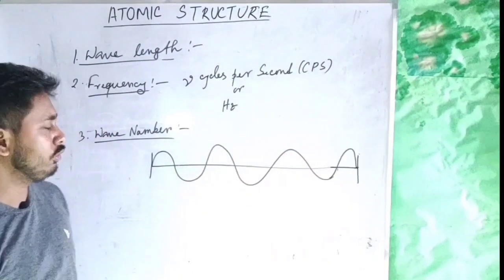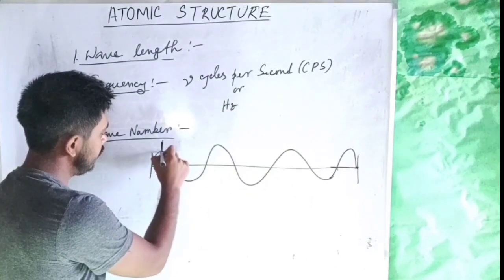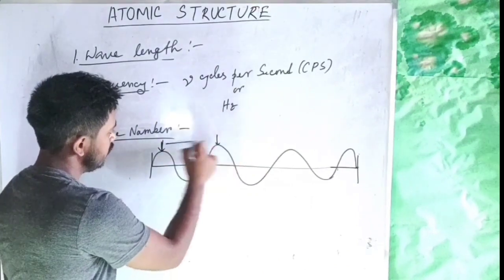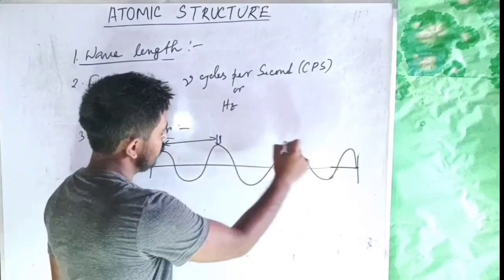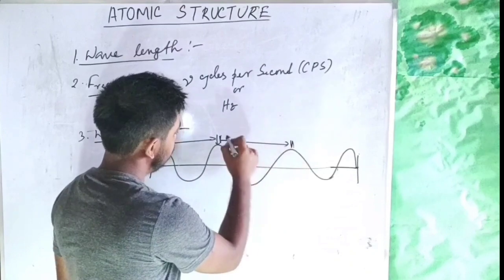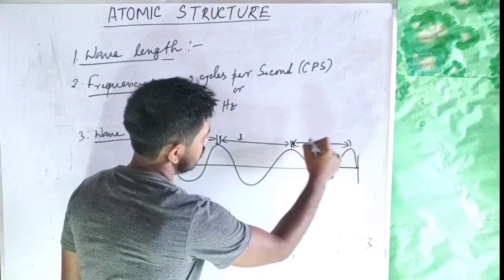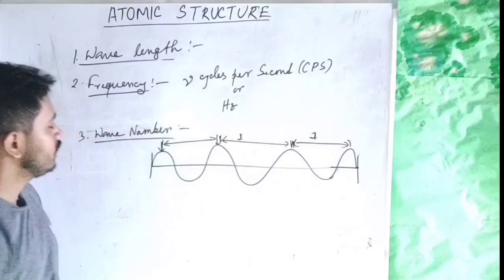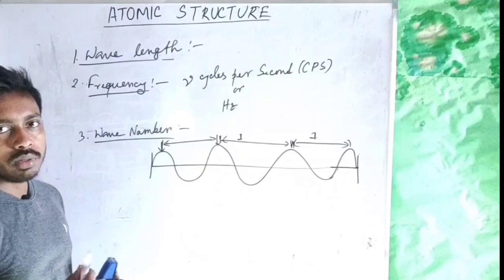This is the wave in this unit distance. Now the total number of waves: from this peak to this peak, that is 1. From this peak to this peak, this is 1, and from this peak to this peak, this is another 1. So wave number is 3. So in this unit distance the wave number is 3.